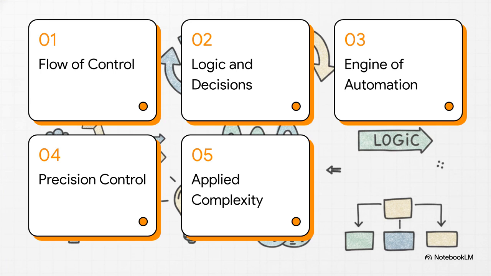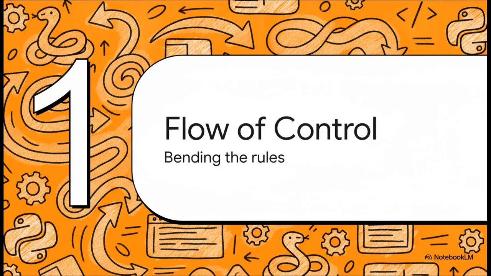So here's our architectural journey for this explainer. We're going to move sequentially from the flow of control to directing logic and decisions. Then we'll power things up in the engine of automation, learn to pump the brakes with precision control, and finally bring it all together in mastering applied complexity. All right, let's jump right into section 1, the flow of control.